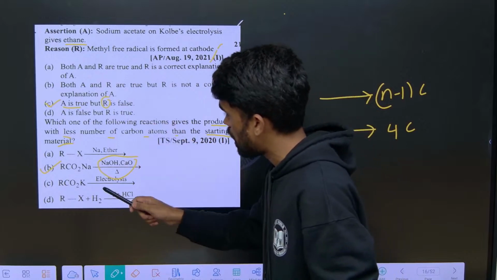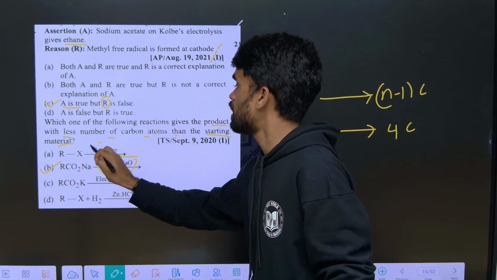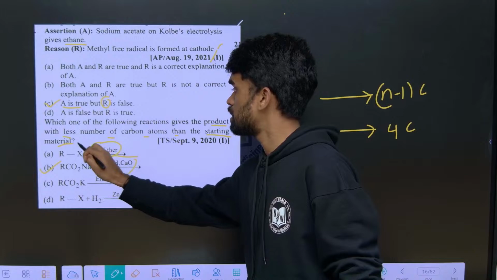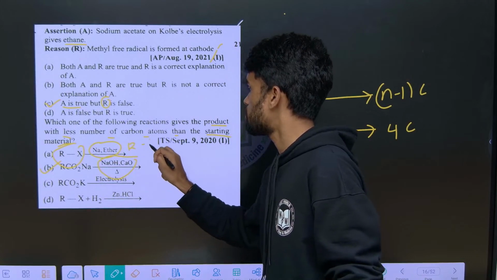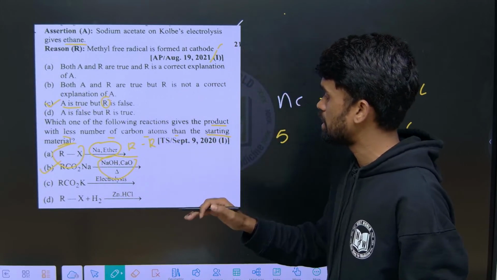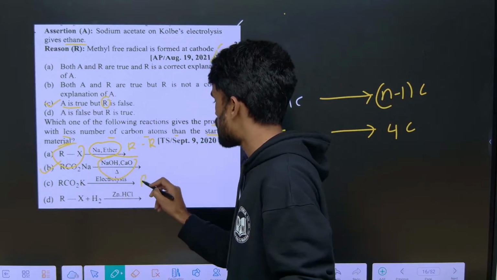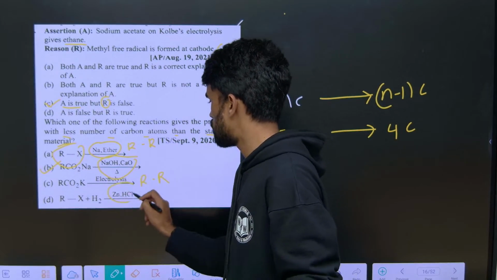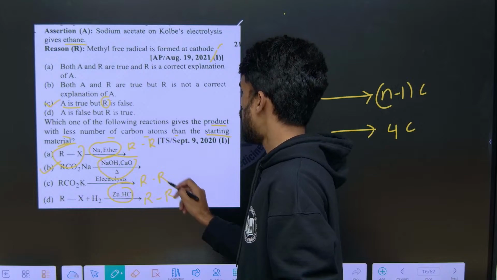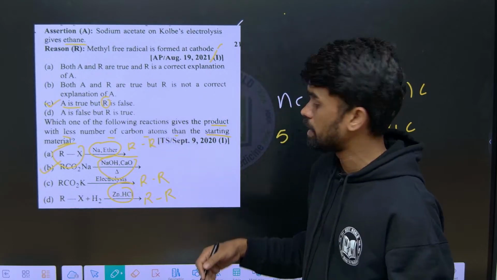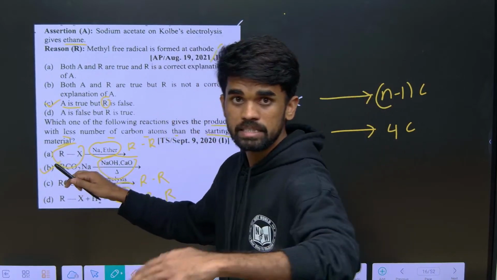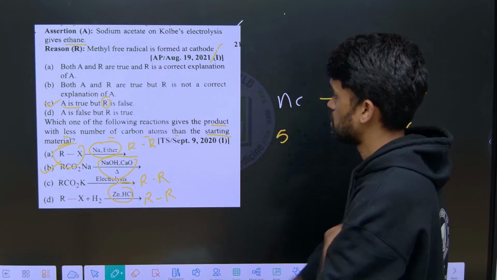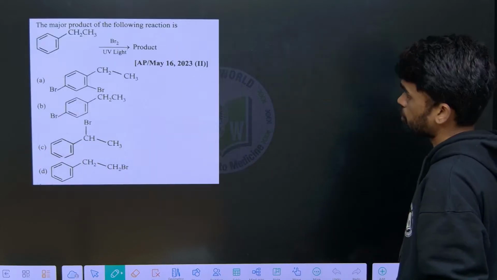In the remaining cases, sodium in dry ether with alkyl halide, coupling takes place and an R-R product forms. Carbons are increasing, not decreasing. Electrolysis also gives an R-R product, so this one will also give R-R. In all these cases the number of carbons increases, but in B it is decreased, one carbon decreases. I hope it is clear.